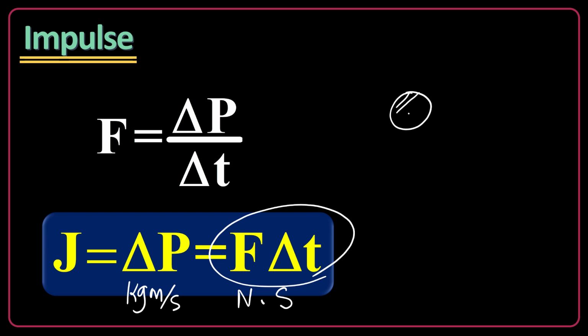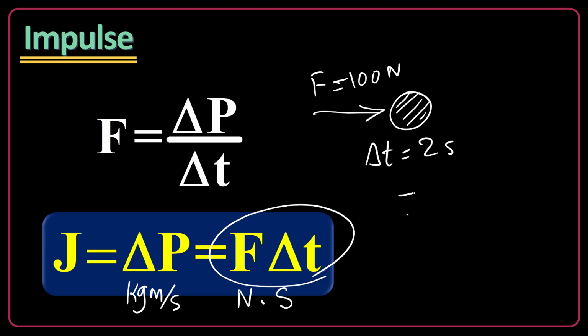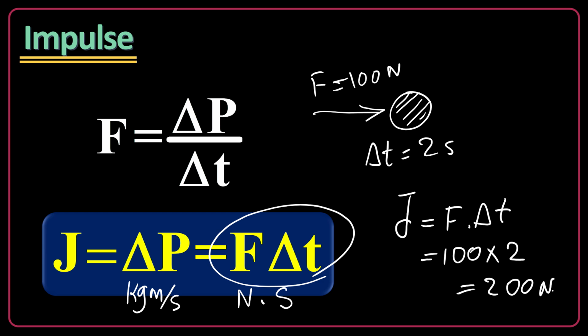But what do we mean by F delta t? There is an object acted on by a force of 100 Newton, and the total time the force acts on the object, let's say, is 2 seconds. So the impulse on this object will be F delta t, 100 times 2. So it's 200 Newton second. This is a very easy understanding of impulse based on force and the time that the force is acting on the object.